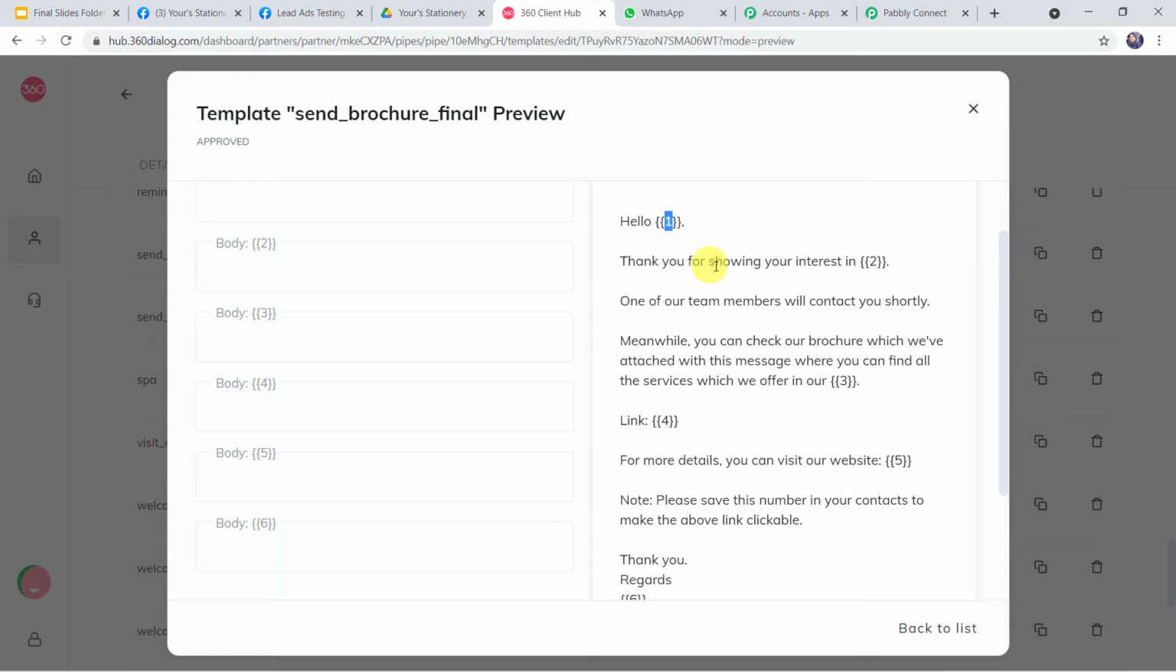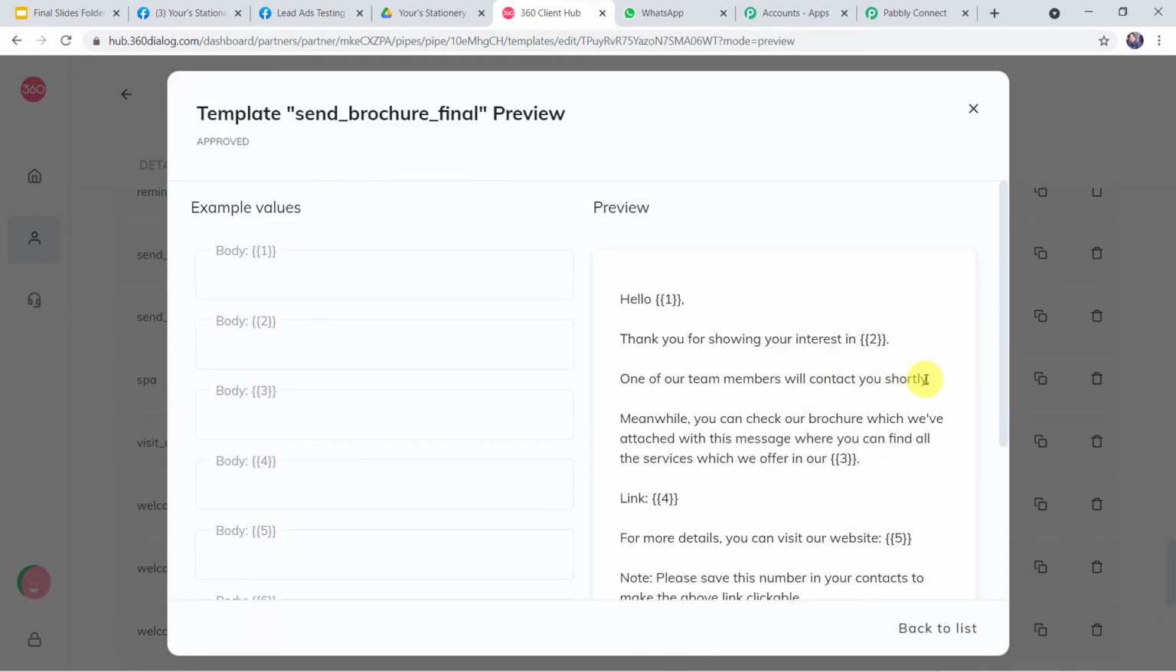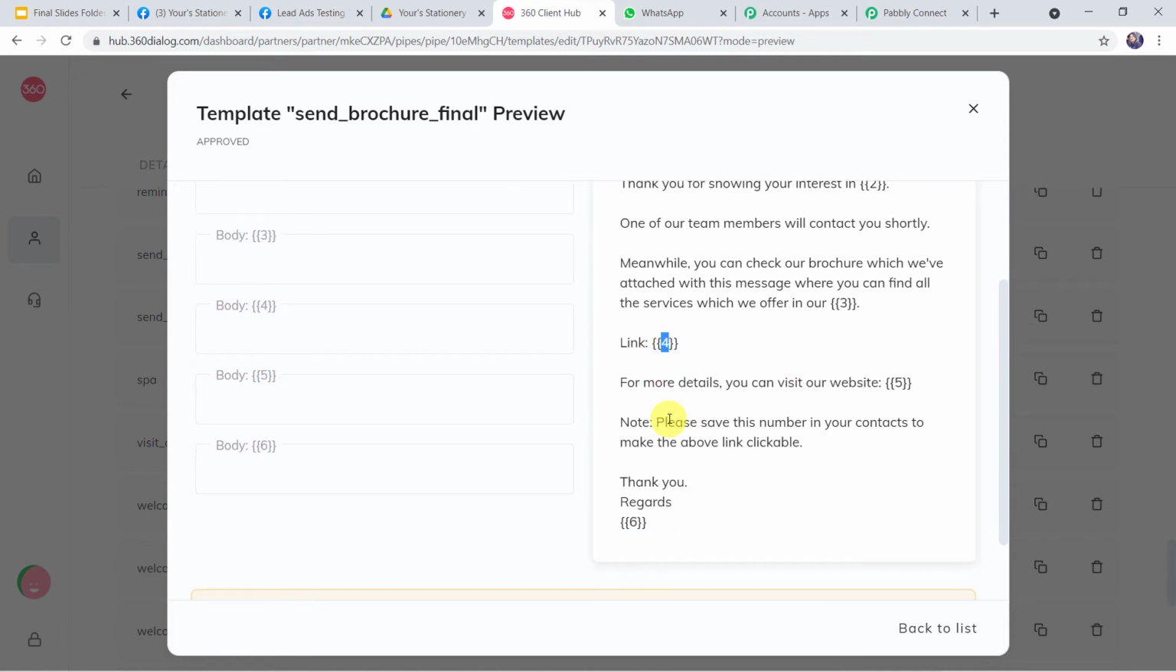Now let us read the template. Thank you for showing your interest in. Here we want the name of the business. Now one of our team members will contact you shortly. Meanwhile, you can check a brochure which we have attached with this message, where you can find all the services which we offer in our stationery business. Here you can give stationery business. Here you can give the flyer link or the brochure link.